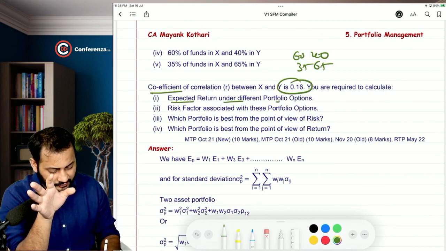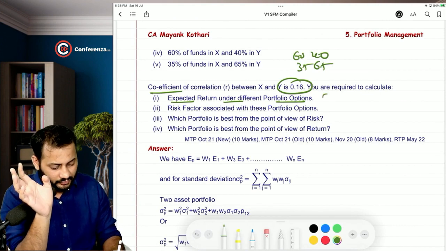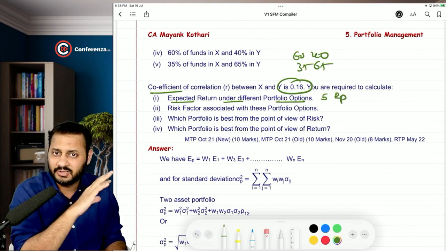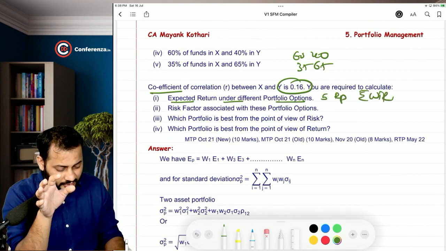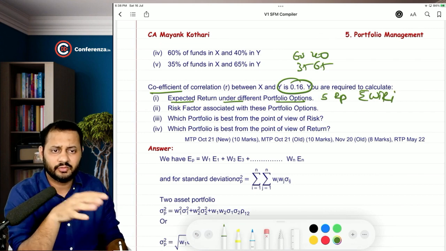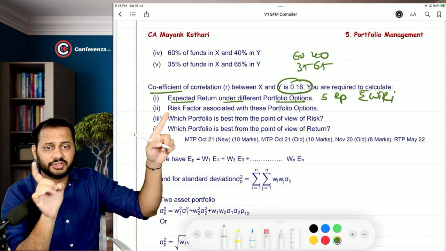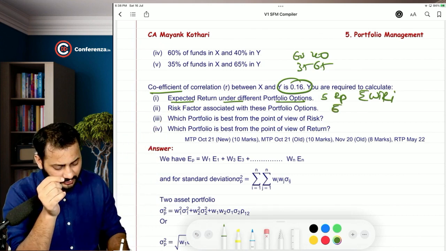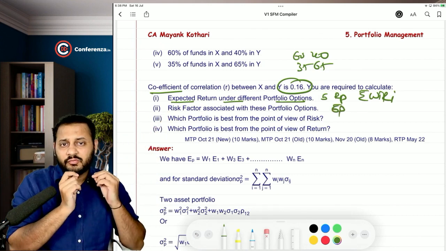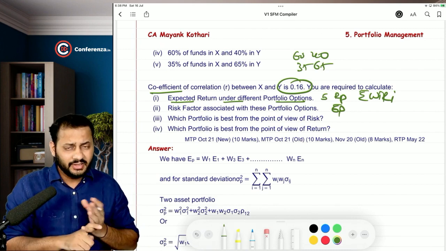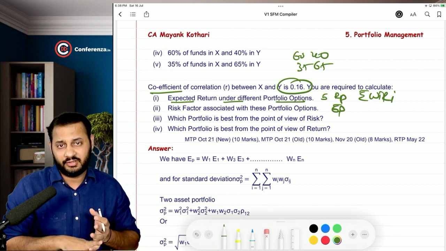Expected return under different portfolio options. So you have to calculate 5 portfolio returns. It's very easy: summation of weight i times R i. Every time you have to multiply weight and return. Then the risk factor associated with these portfolio options. You have to calculate the standard deviation of the portfolio 5 times. The only thing that is changing in the formula is the weight.